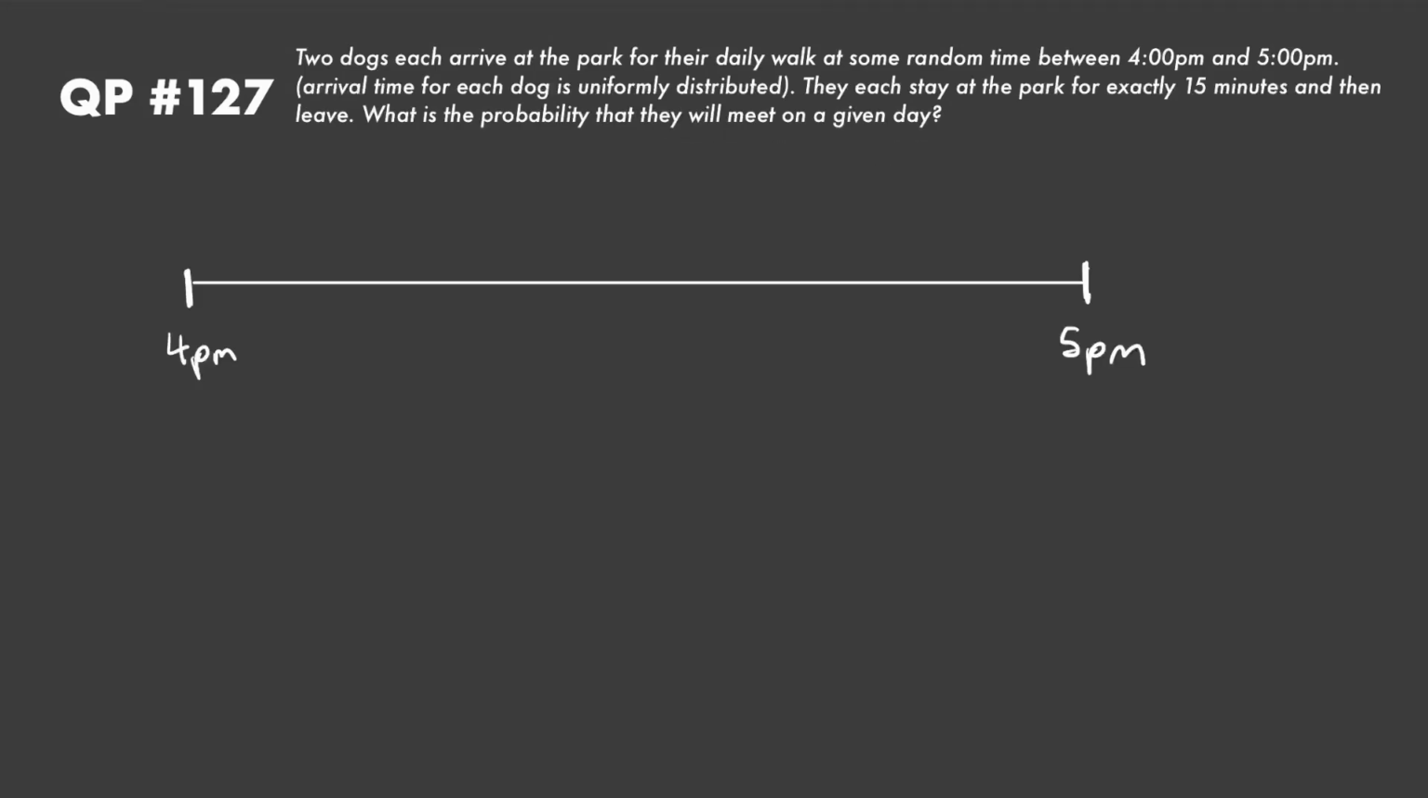So if this is our time interval, the hour between 4 p.m. and 5 p.m., then dog number one can arrive at any time with equal probability within this interval. And then same with dog number two. They could arrive at any time within this interval with equal probability. So they might arrive right here, in which case they would stay for 15 minutes. So it would look something like this. This would be the interval that they were here. If the first dog arrived basically here and stayed for this long, then these two dogs wouldn't meet because these intervals do not overlap.